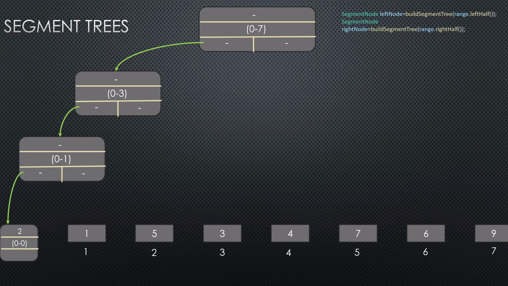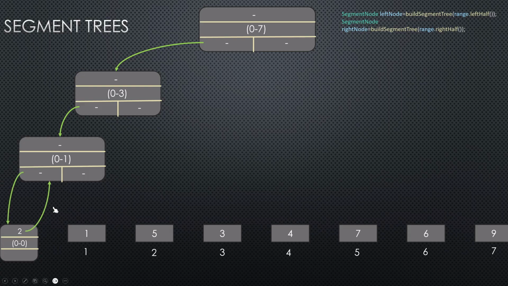So it will be a leaf node for the segment tree. Since we know what the sum is going to be, a single number, that is the number itself. So we initialize the sum as well. The left and right child are going to be null, and the range is going to be that single 0 to 0. And once the leaf node is constructed, we are going to return that.